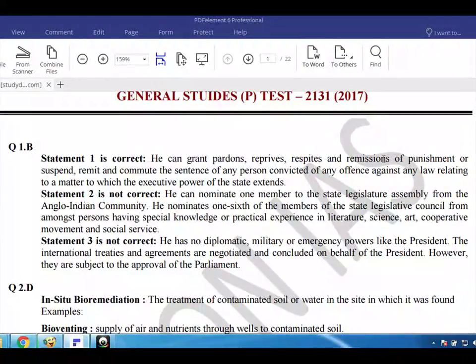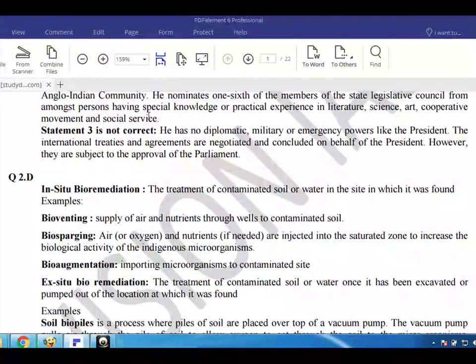Statement 3 is not correct. He has no diplomatic, military or emergency powers like the president. The international treaties and agreements are negotiated and concluded on behalf of the president. However, they are subject to the approval of the parliament.